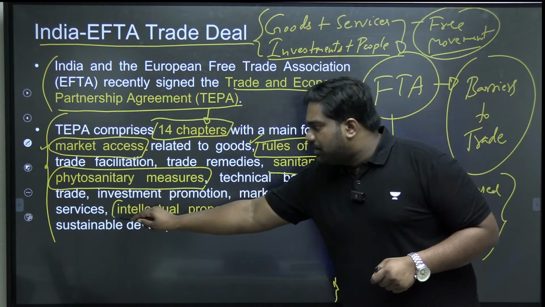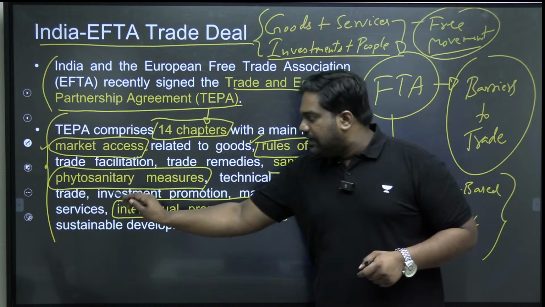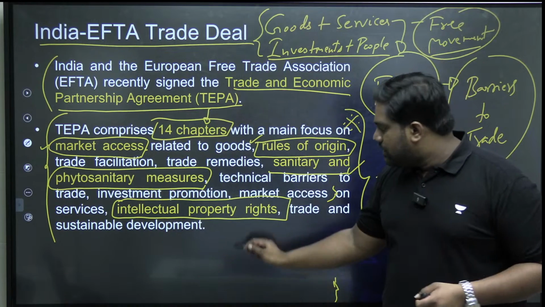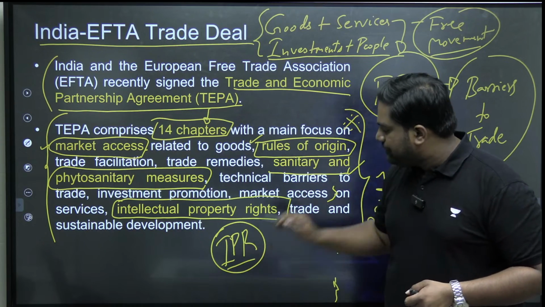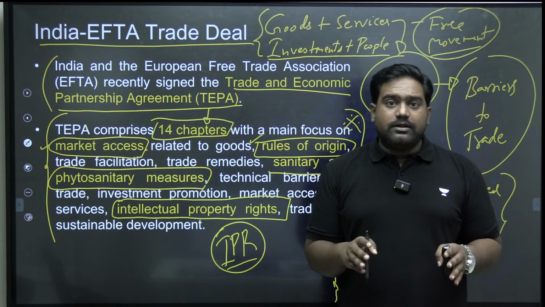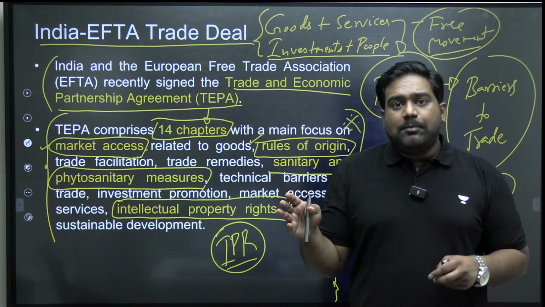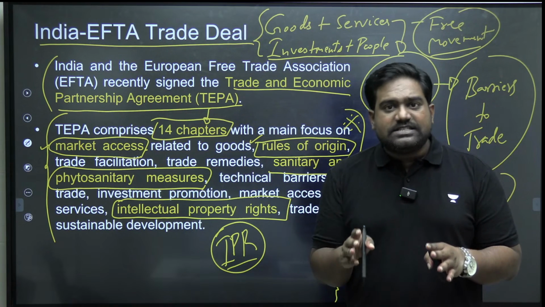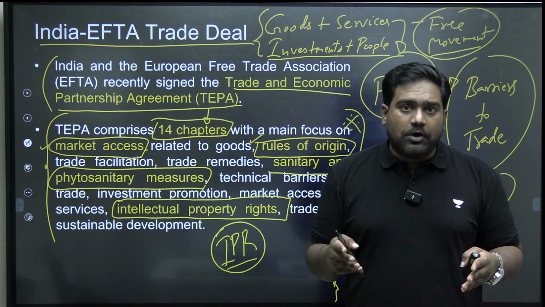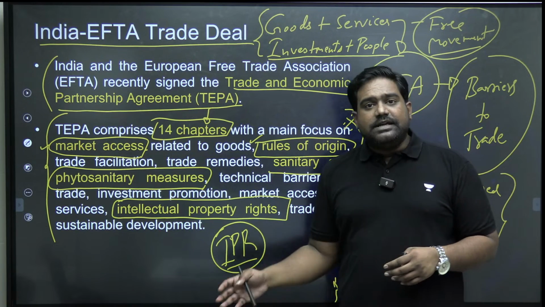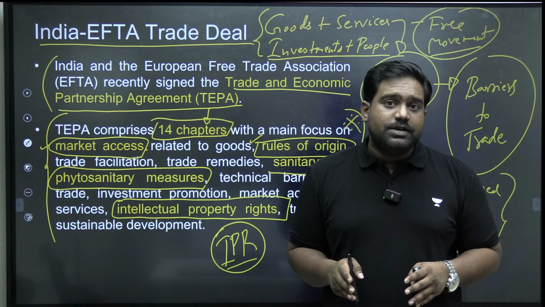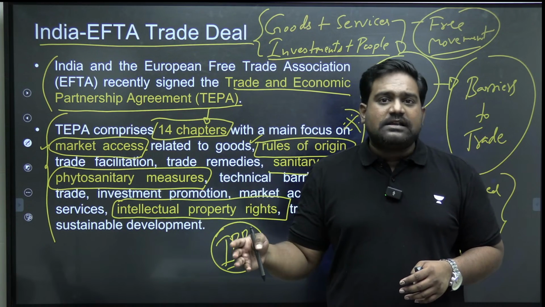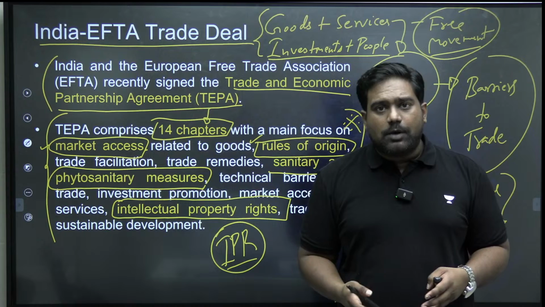We have also reached a middle ground on intellectual property rights. IPR is another contentious issue between developed and developing nations. When it comes to trade-related issues between developed and developing countries, IPR is always a major flashpoint. Because developed countries will insist on very strict enforcement of IP laws, because most of their companies own the intellectual property.